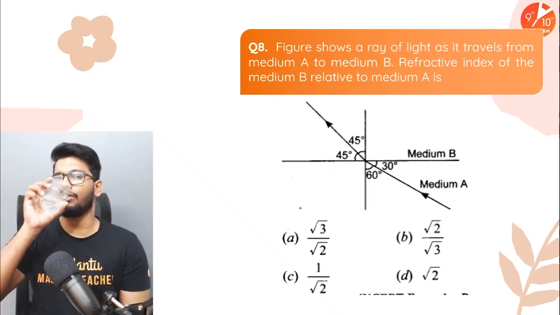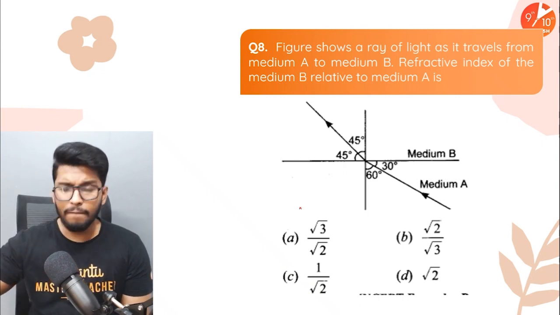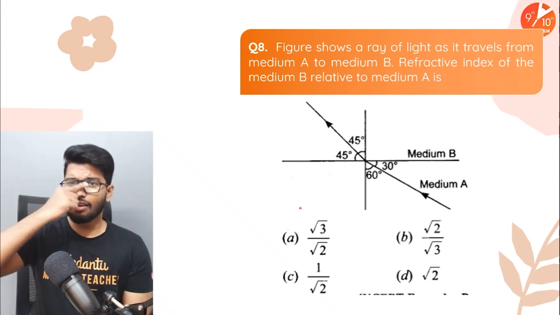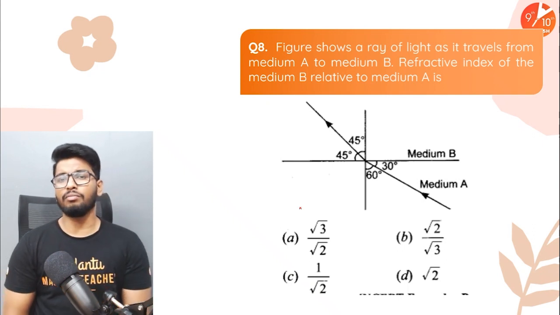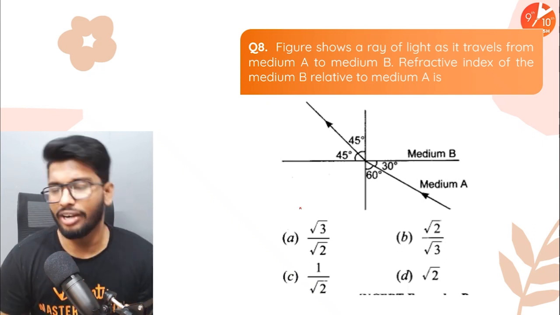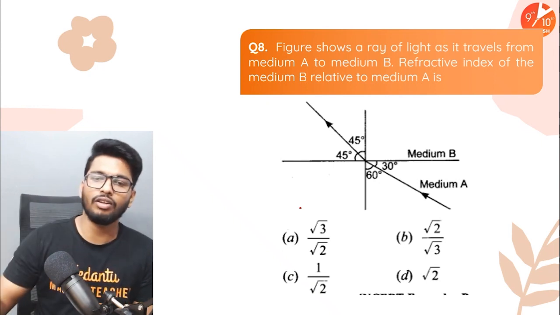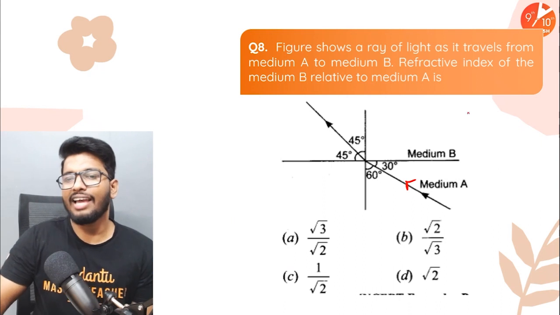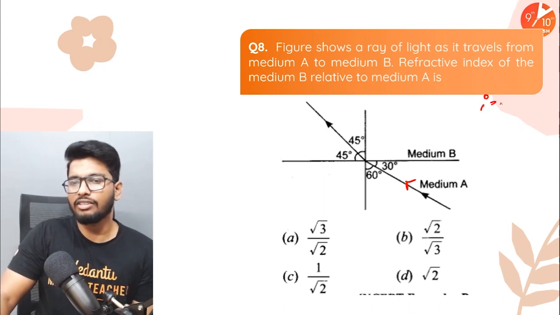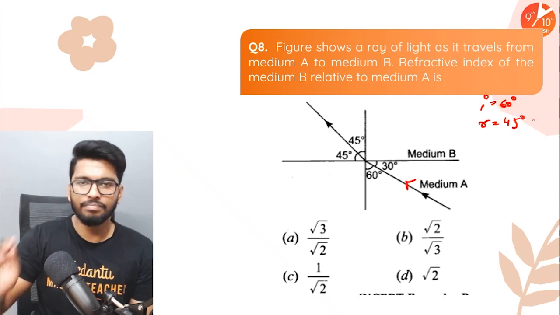This is an amazing question. Figure shows a ray of light as it travels from medium A to medium B. The refractive index of the medium B relative to medium A is what? Now here's the thing, guys. First of all, look at this. The ray of light is entering from medium A to medium B. What is the angle of incidence here? Angle of incidence is 60 degrees. Angle of refraction is 45 degrees, right?